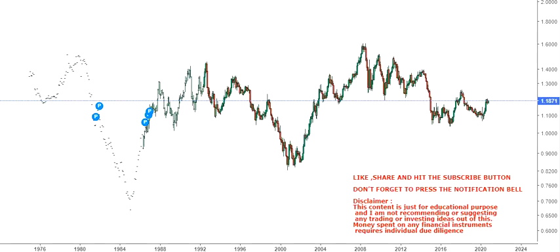But let me take you to the chart, because this is one of the major components of the US dollar, and it indeed moves in the opposite direction when you compare it with the US dollar. So when euro US dollar goes up, the dollar basically goes down and vice versa. Anyhow, I have already made a couple of videos on the US dollar index or DXY, and if you want to check, you can check it out on my channel.